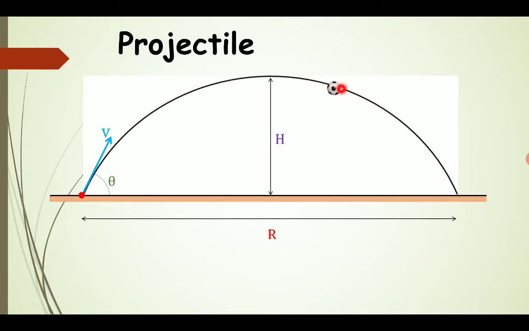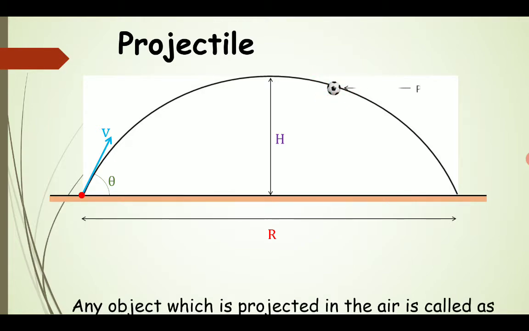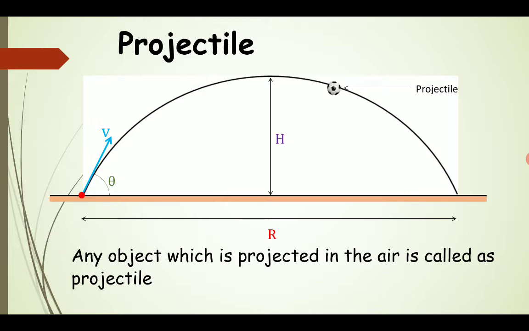It is falling down under the effect of gravity. So the object which is taking this trajectory path is known as a projectile. So this is our projectile. Any object which is projected in air at some angle with the horizontal is known as a projectile.